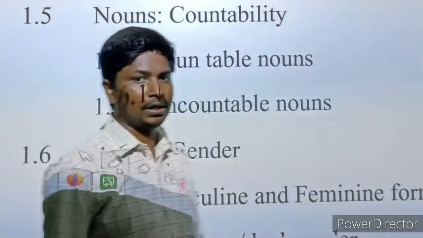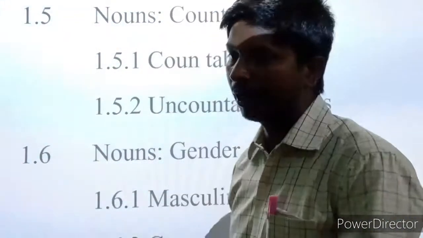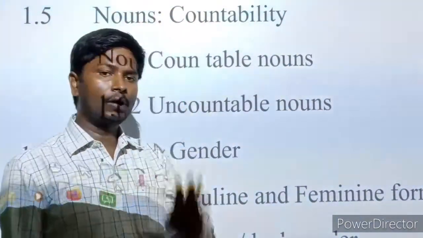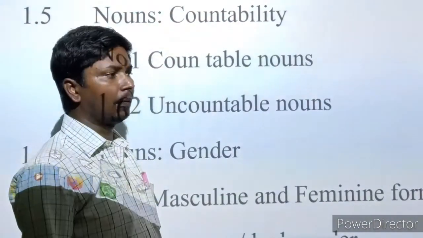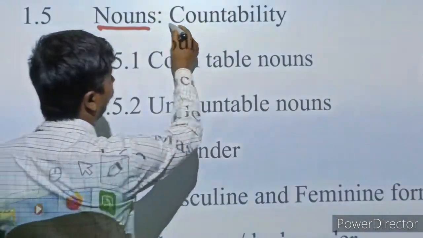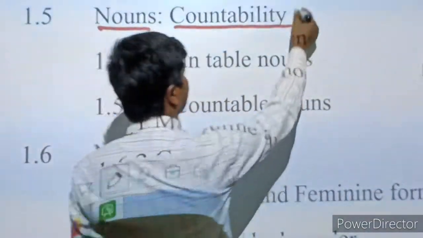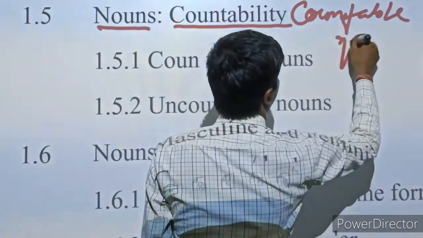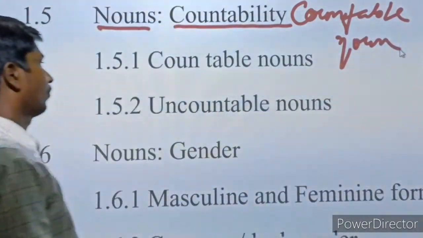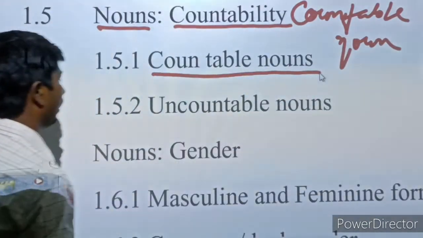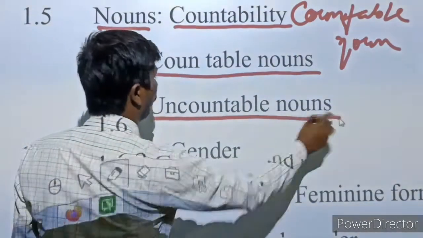After ancient grammar, ancient noun, I am going to tell you the modern noun that is classified into three parts of noun, like proper noun, countable noun and uncountable noun. You can see on the board that noun can be classified into countable noun, and the second one is uncountable noun.